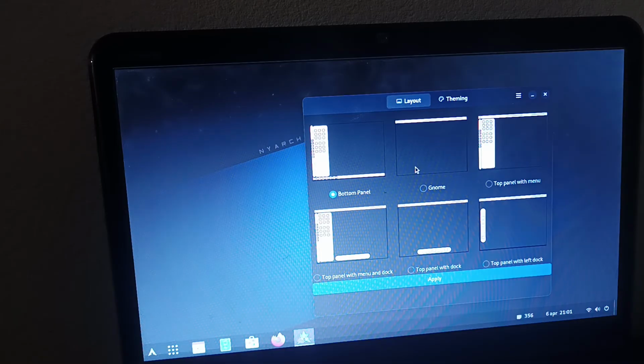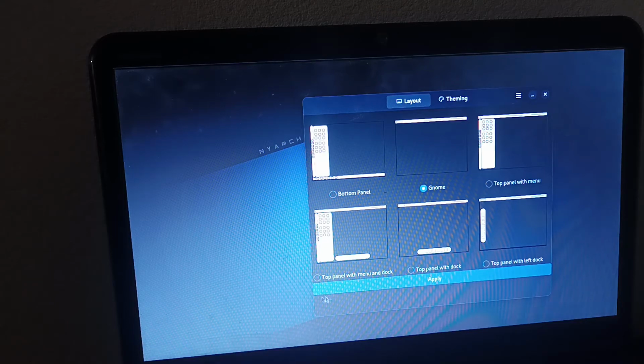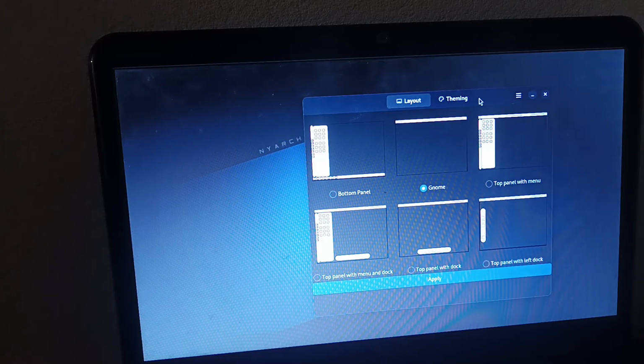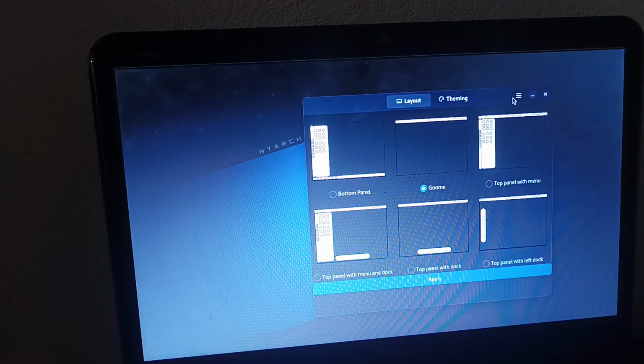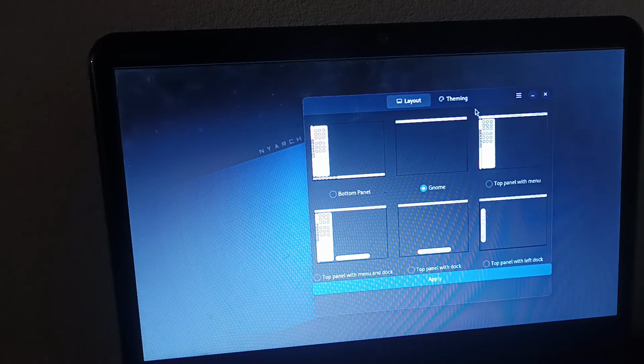Okay, next we got the GNOME theme, which is probably, as you guessed, if we click apply, just the regular GNOME theme, just the vanilla GNOME look. Okay. As I've seen here, this distro is unreasonably slow.